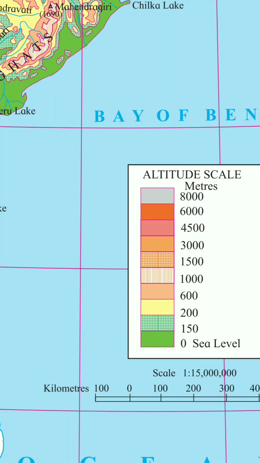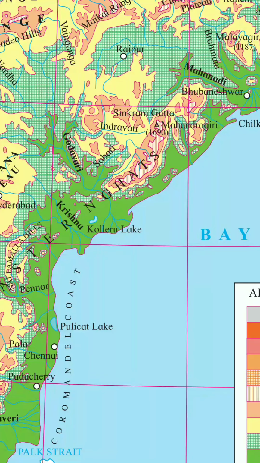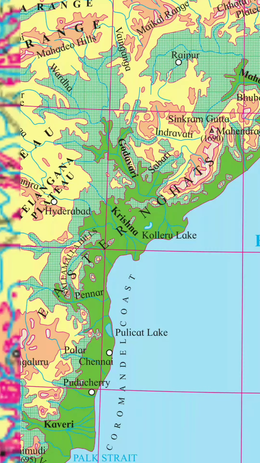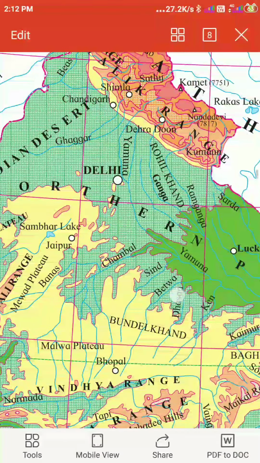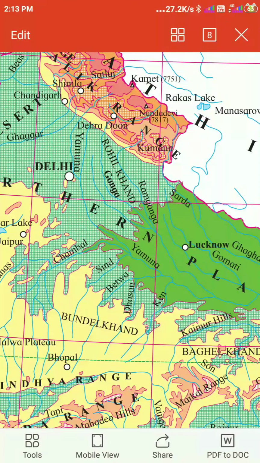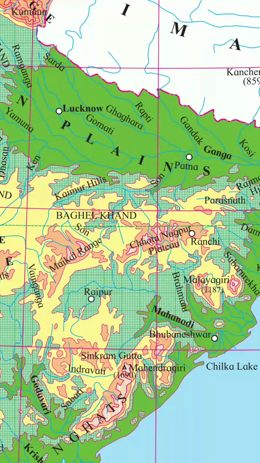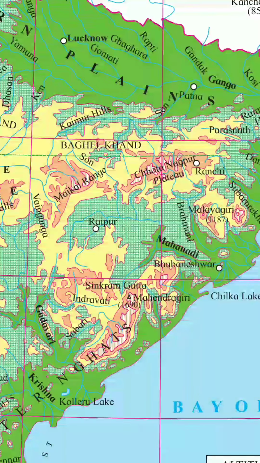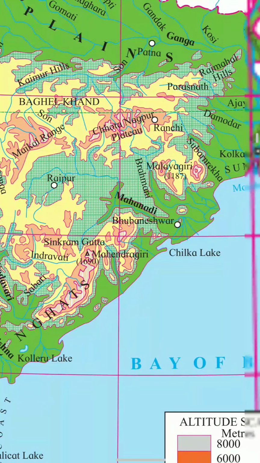Okay, now 150 to 200. After this green there is a faint green. Can you observe this faint green? You can observe it here also, isn't it? This faint green has a little bit more altitude than this. It means this green area has an altitude that is very low from the sea. How much? 0 to 150 meters. But after that, this section that you see has a higher altitude than this green.